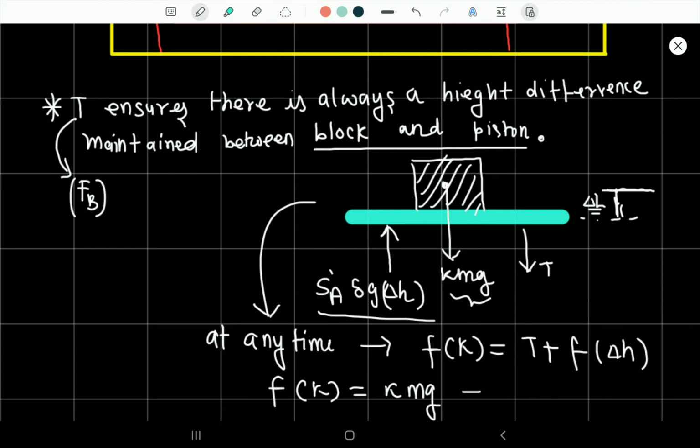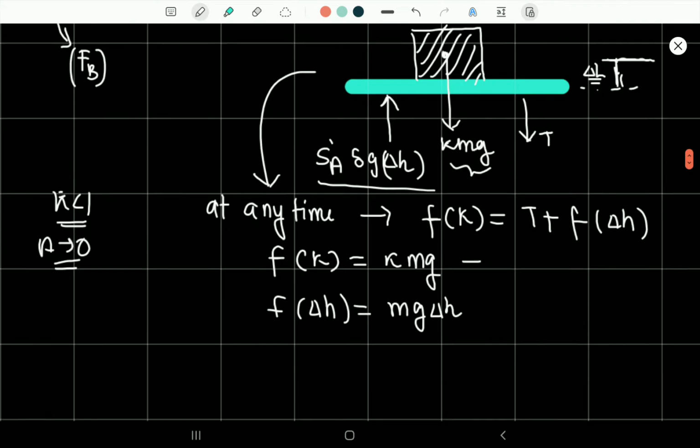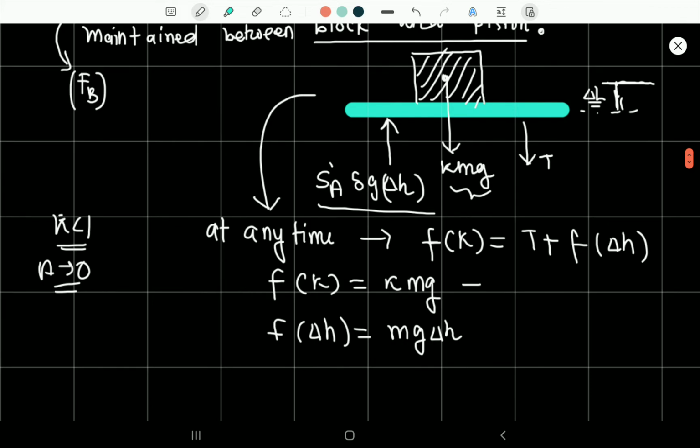Why did I write k m g? Since we will be removing the mass gradually or slowly, some fraction of mass would decrease. So here k is less than 1 because it would be fractional, and k is tending to 0. So k is decreasing, and k m g is the mass which is present here. So here we can say that F k.